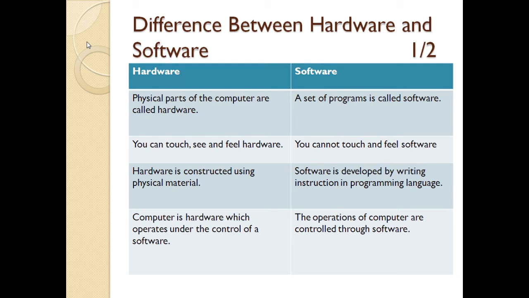And then, a computer is hardware which operates under the control of software. We have discussed this right now. If we want to use any hardware with our computer, then we need to install the corresponding software in our computer. And in software, the operations of the computer are controlled through software.